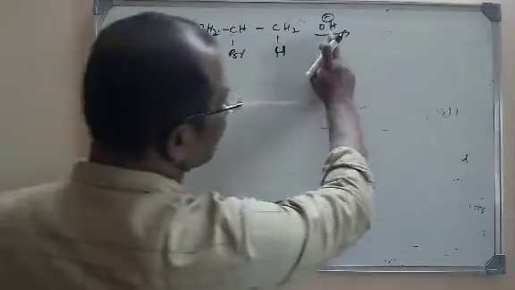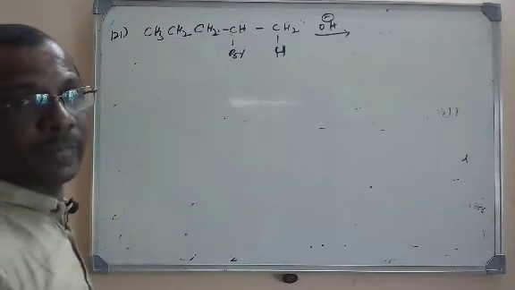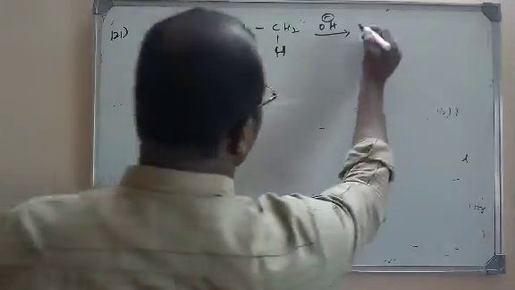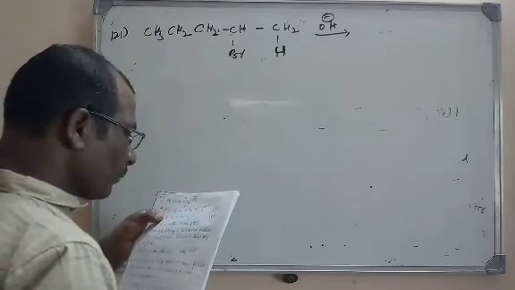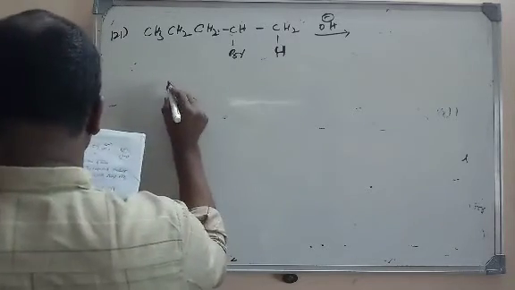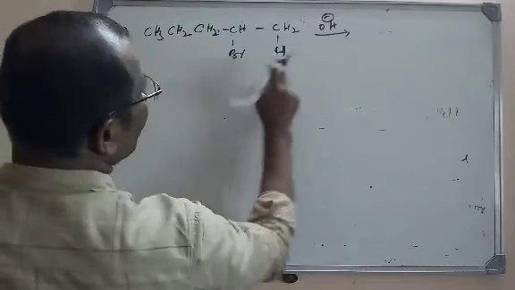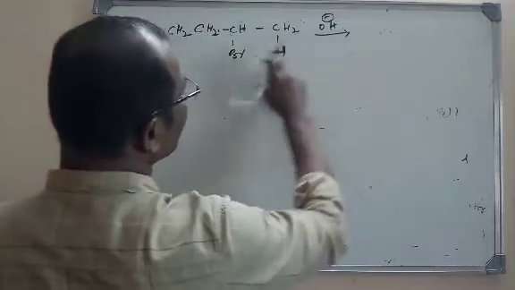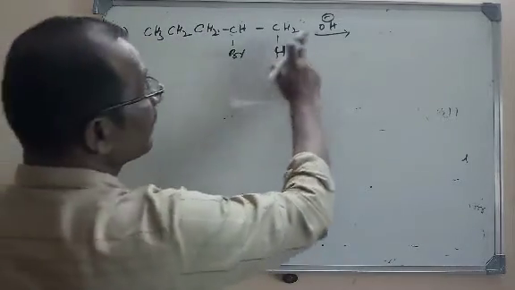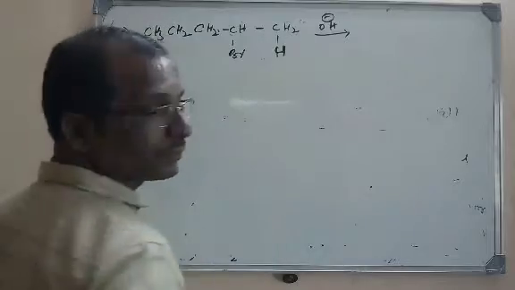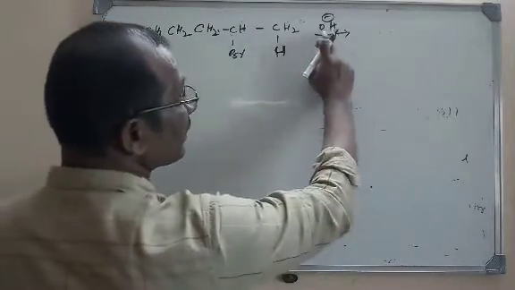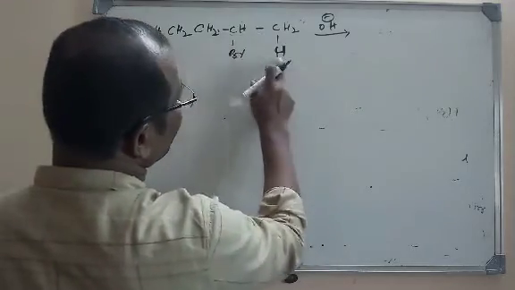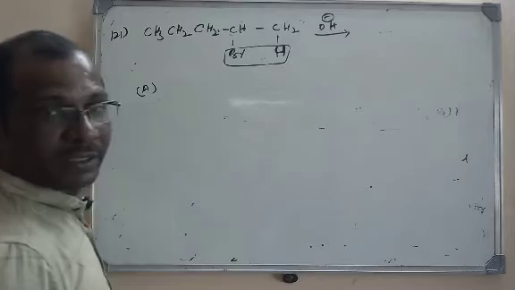But they did not give whether it is aqueous or alcoholic. So let us see the options here. What is the product that we have to find here? Let us see option A. Actually it can undergo substitution also. If it is an aqueous solution, then substitution takes place. If it is an alcoholic solution, hydroxyl ion in alcoholic medium is generated, then it is an elimination reaction. That means H and Br will be removed.